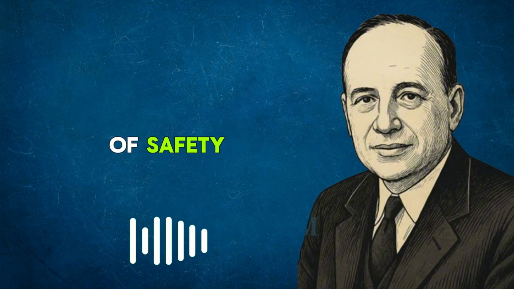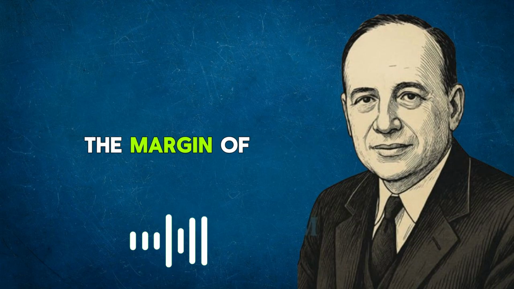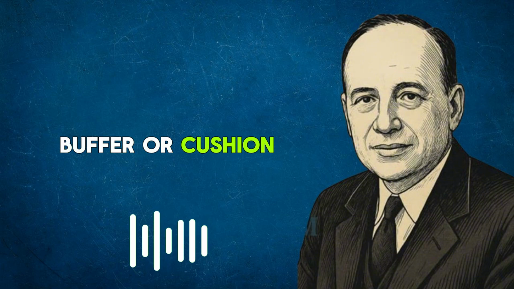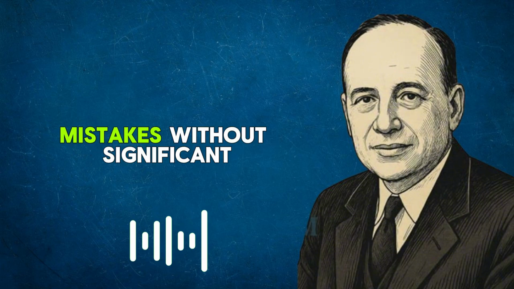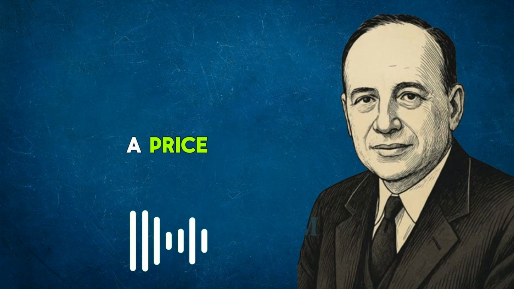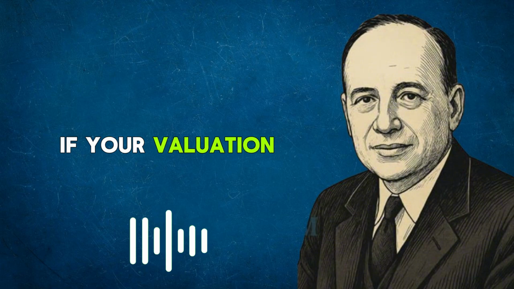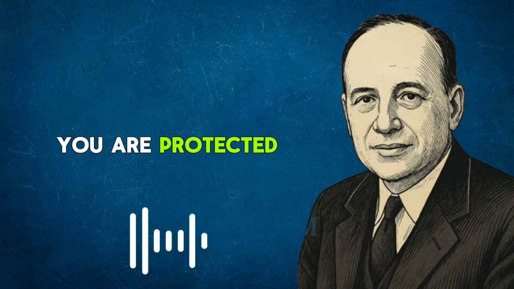Understanding the margin of safety. What is the margin of safety? The margin of safety is a buffer or cushion that allows investors to make mistakes without significant loss. It's essentially buying an asset at a price well below its intrinsic value, ensuring that even if your valuation is slightly off, you are protected.